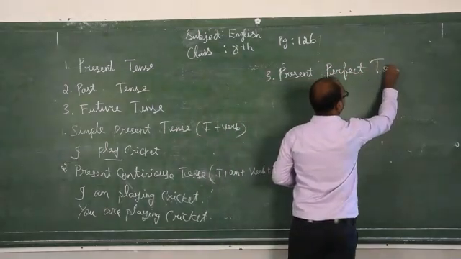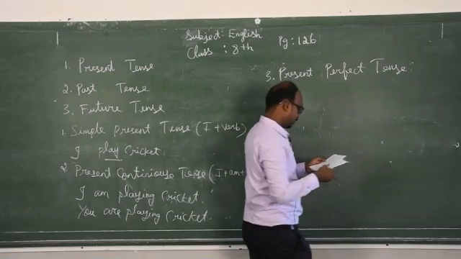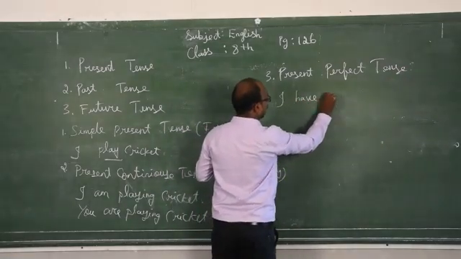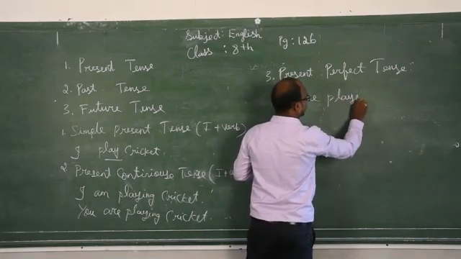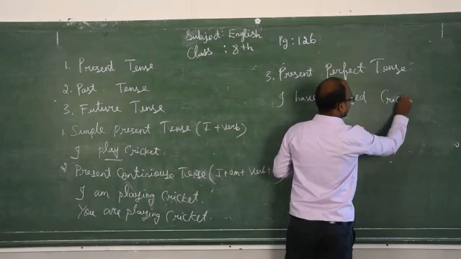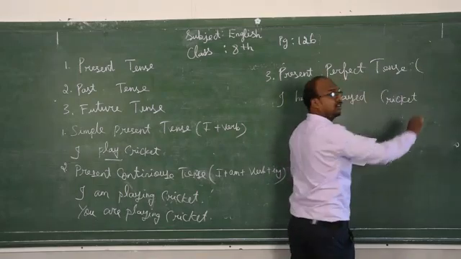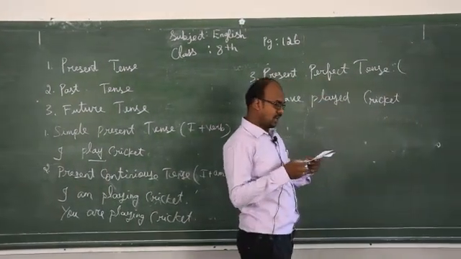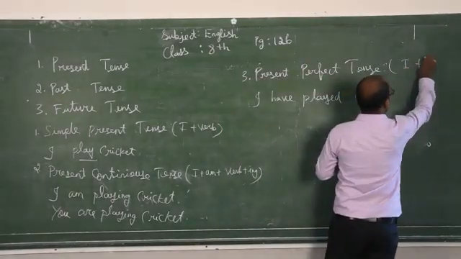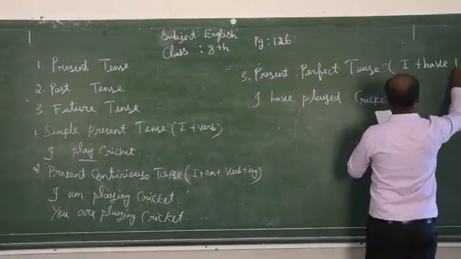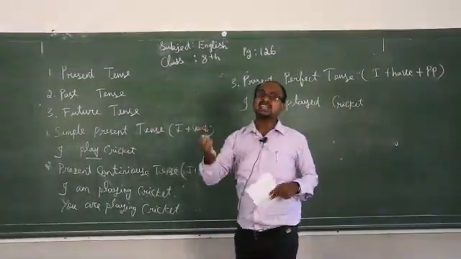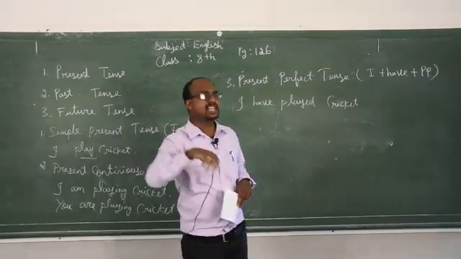Present perfect tense. So what is the present perfect tense? I have played cricket. What is the formula? I plus have plus PP. What do you mean by PP? Past participle or verb 3.